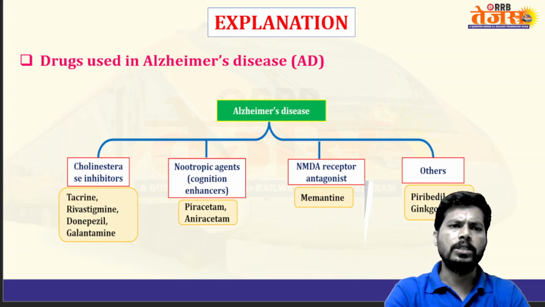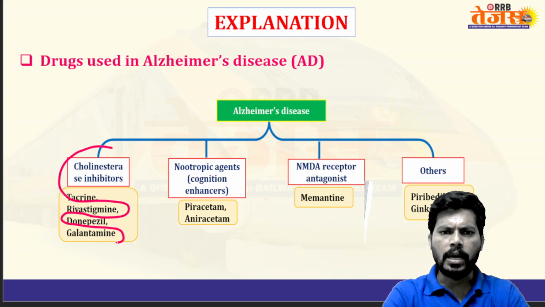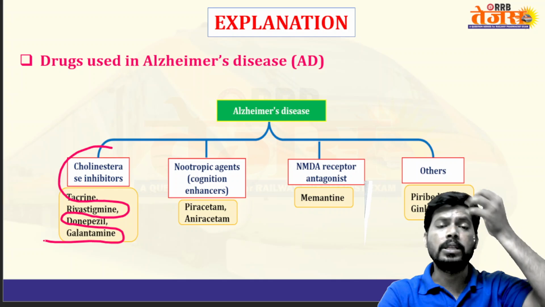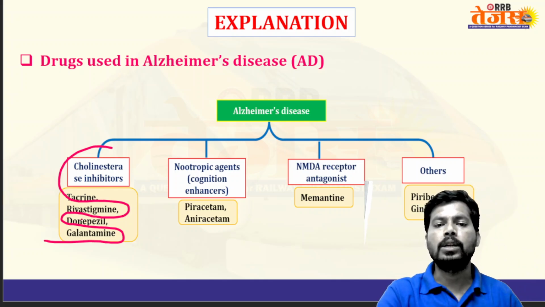Drugs used in Alzheimer's disease. Especially cholinesterase inhibitors like tacrine, rivastigmine, donepezil, galantamine. These are the cholinesterase enzyme inhibitors and increase the acetylcholine levels.